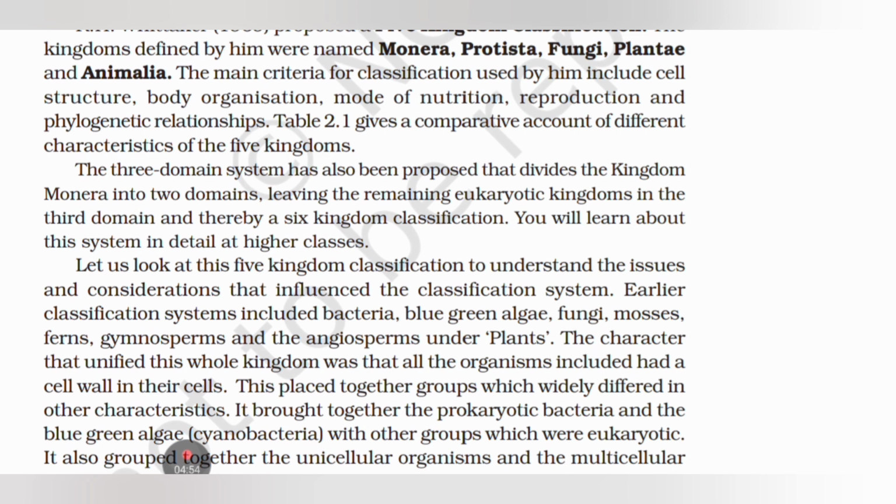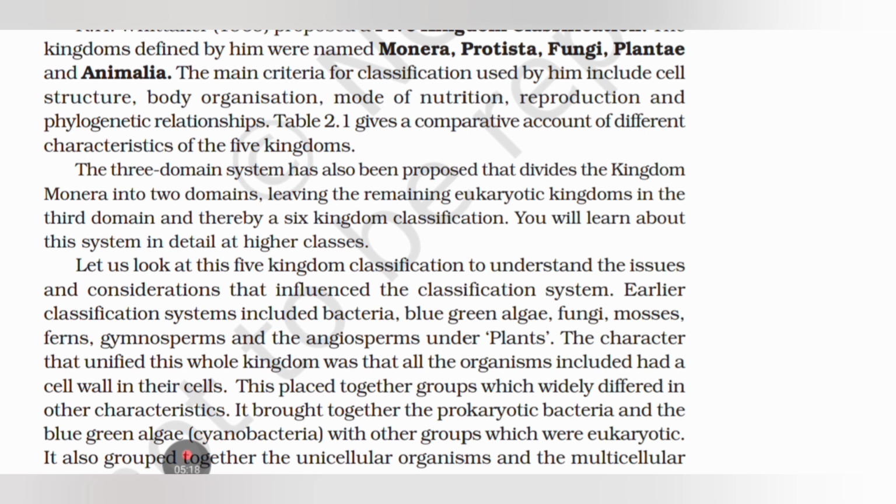The three-domain system has also been proposed that divides the kingdom Monera into two domains, leaving the remaining eukaryotic kingdoms in the third domain, and thereby a six-kingdom classification. You will learn about this system in detail at a higher class. Let us look at the five-kingdom classification to understand the issues and considerations that influence the classification system.